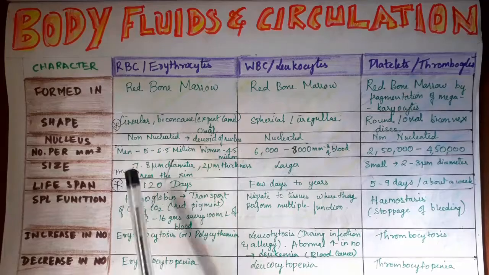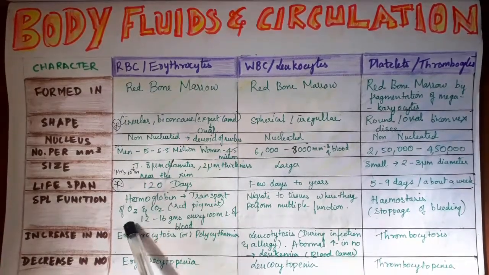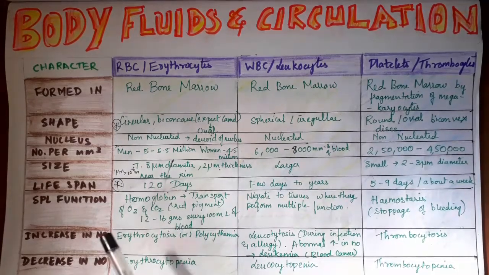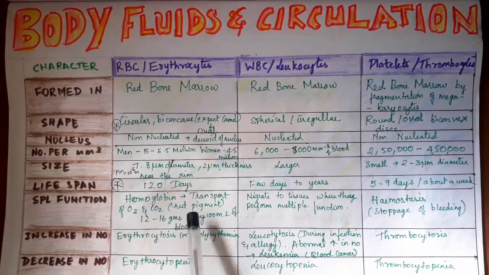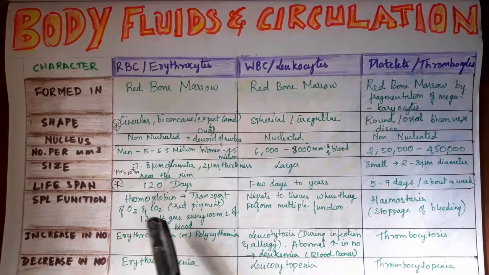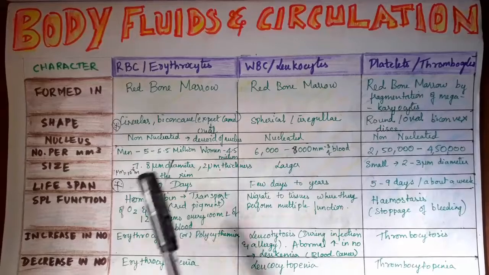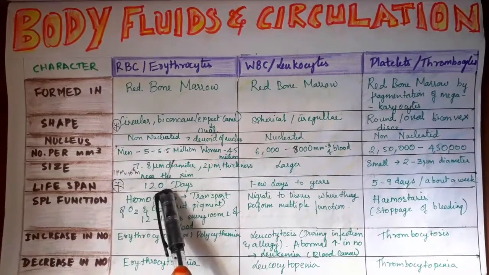RBCs are specially for hemoglobin. Hemoglobin is for the transport of oxygen and carbon dioxide. In the respiratory chapter we have done how hemoglobin helps in the transport of respiratory gases. In our blood, every 100 ml has 12 to 16 grams of hemoglobin. It is an iron and oxygen containing pigment, a red color pigment. Four oxygen form a hemoglobin.